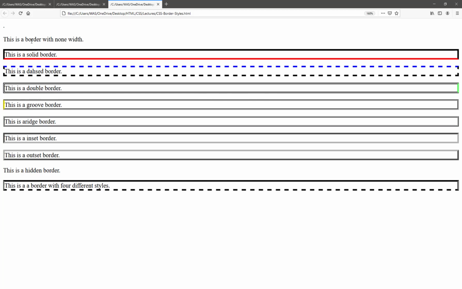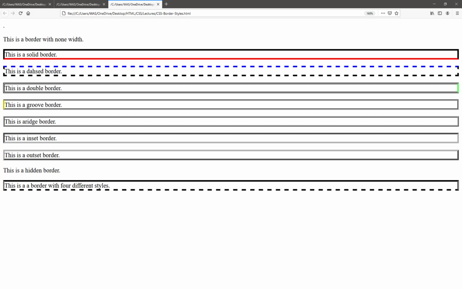This is the solid border, this is the dashed border, this is the double border, this is the groove border, this is the ridge, this is inset, this is outset, this is the hidden border, and this one has four different borders. Upper side is solid, right side is double, bottom side is dashed, and left side is groove.